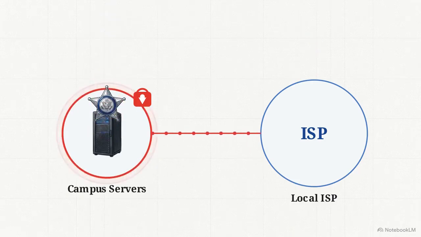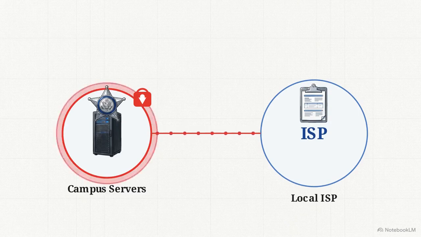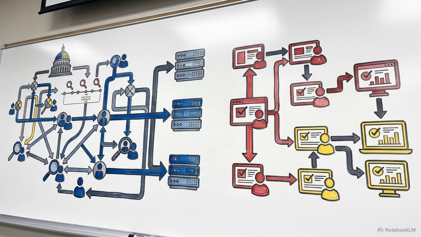PDRM takes control of the compromised campus servers to extract forensic evidence and track the hackers. Simultaneously, MCMC works directly with the ISP node to ensure strict compliance with data communication laws during the incident. Resolving a crisis of that magnitude demands cross-agency cooperation, integrating digital forensics with civil regulatory power.